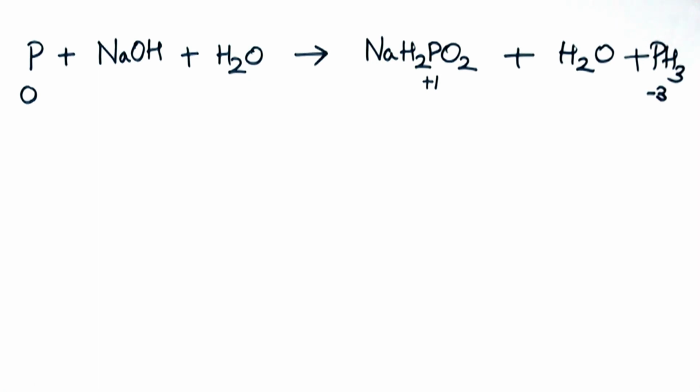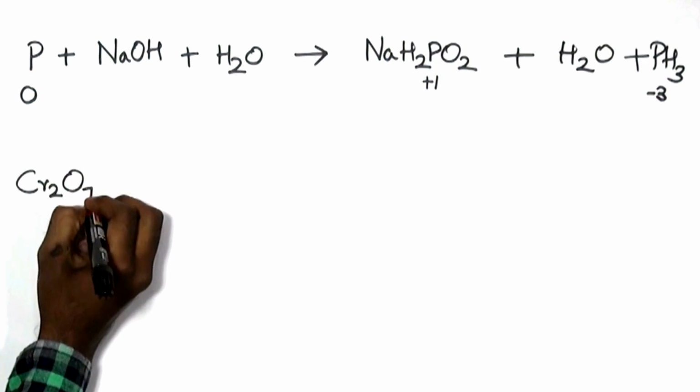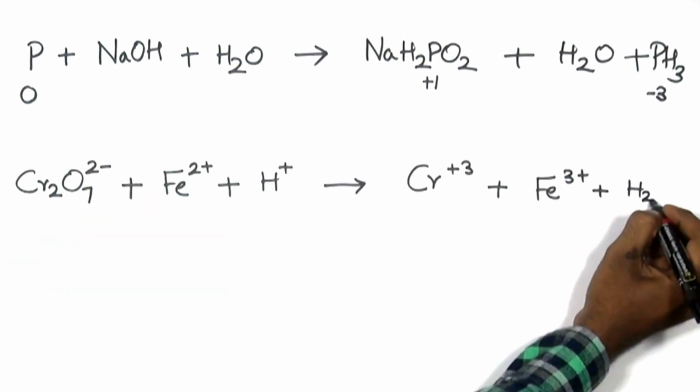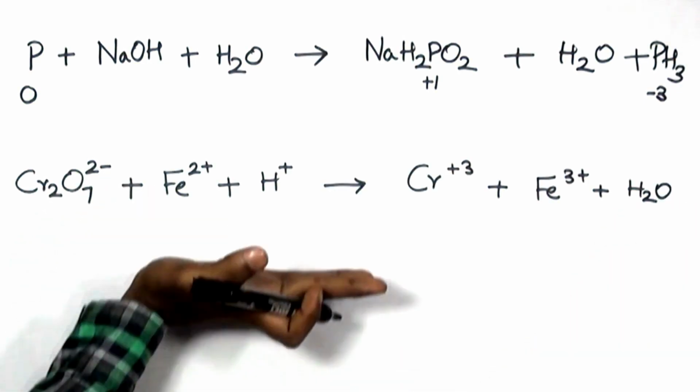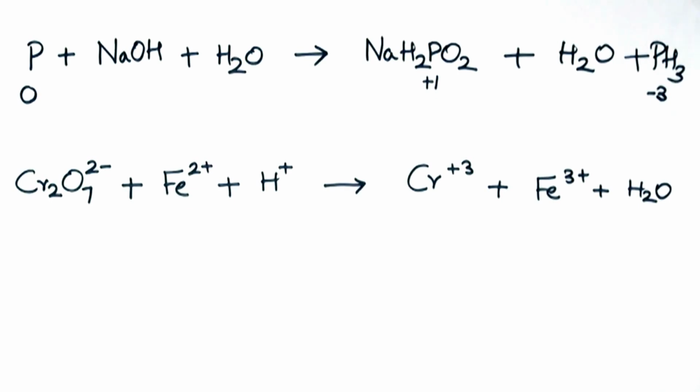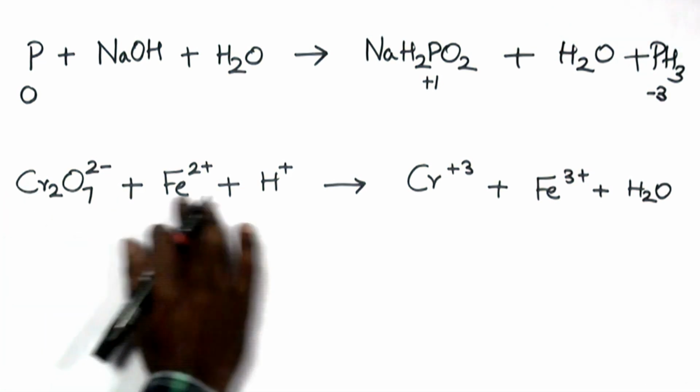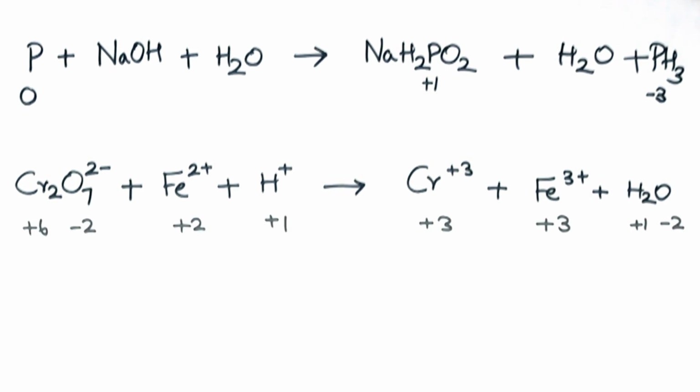How? Let me use an example of another redox reaction which is not balanced. Let's try to use the concept of redox in order to balance this equation. So quickly work out all the oxidation states. So we have got all the oxidation states.